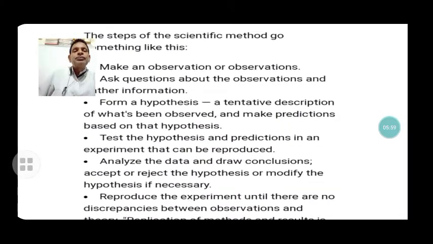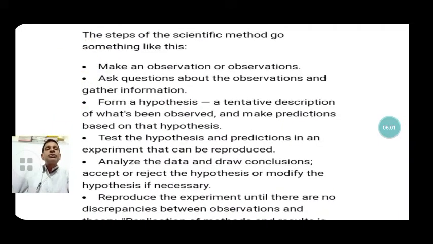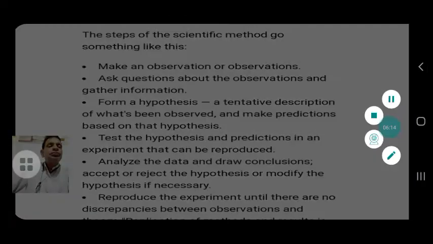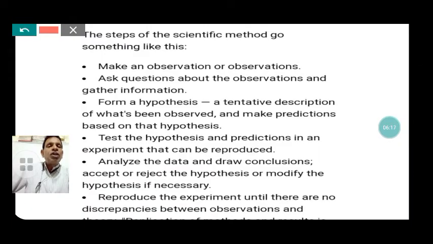Here are the details about the scientific method. The steps of the scientific method go something like this: make an observation, ask questions about the observation, and gather information. From that, form a hypothesis, a tentative description of what is being observed, and make predictions based on that hypothesis.